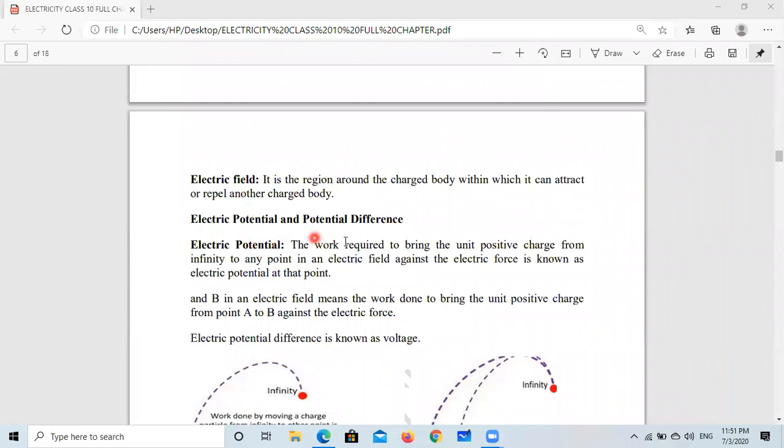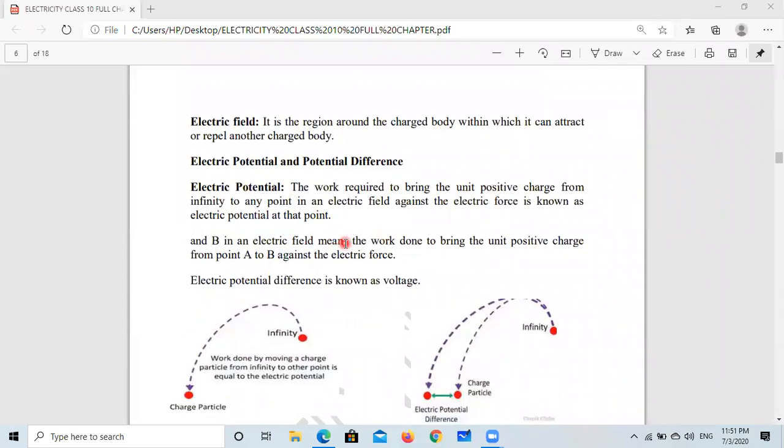Electric potential and potential difference. What is the meaning of electric potential? Suppose a charge is here, and I want to bring another charge, let this be a positive charge. If you want to bring a charge near to this charge, for example here, and at a far place the effect of the charge is not there, this is known as infinity as compared to this charge.